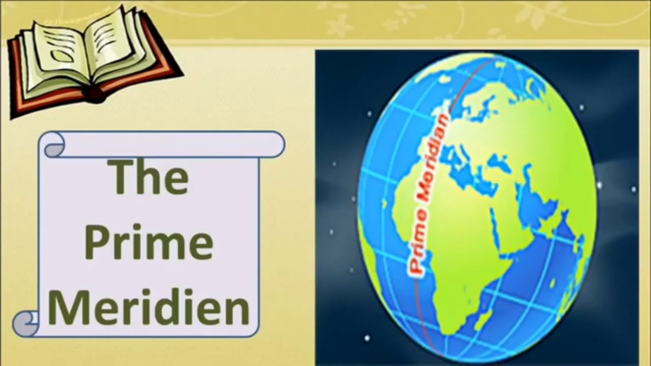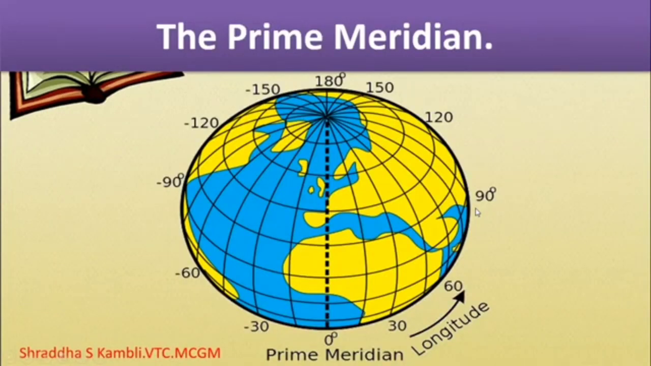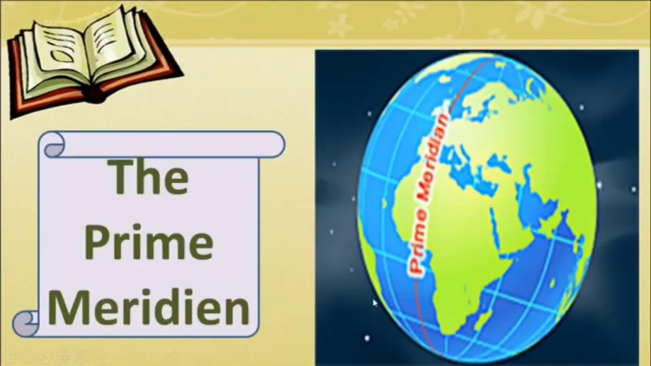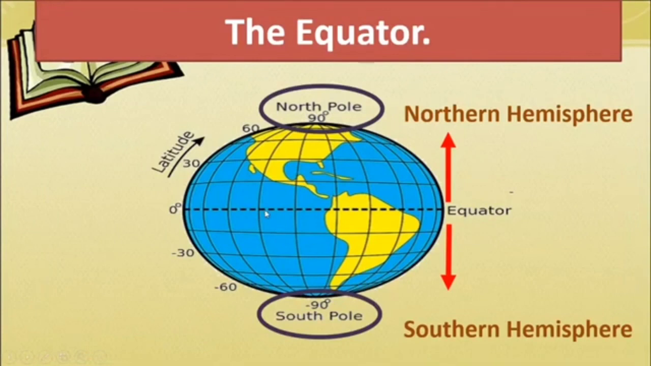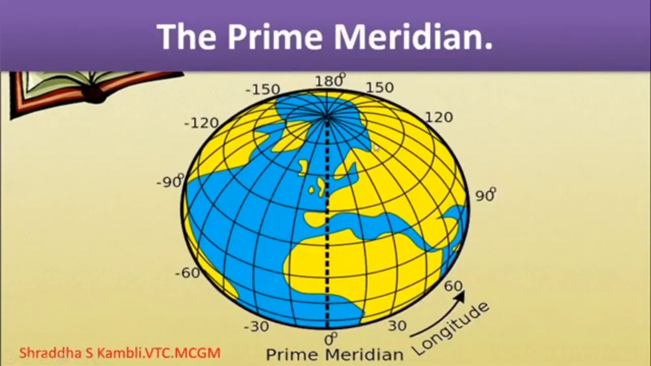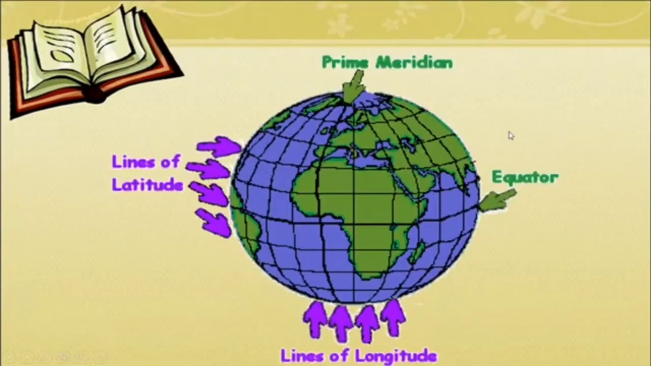Okay, and the most important longitude is called the prime meridian. So see, this is the prime meridian, 0 degree, and like we have for the latitudes, from 0 to 90 in the southern hemisphere and 0 to 90 in the northern hemisphere, in the longitudes you have 0 to 180 in the eastern hemisphere and 0 to 180 in the western hemisphere. Alright, all this together, children, we call the graticule.